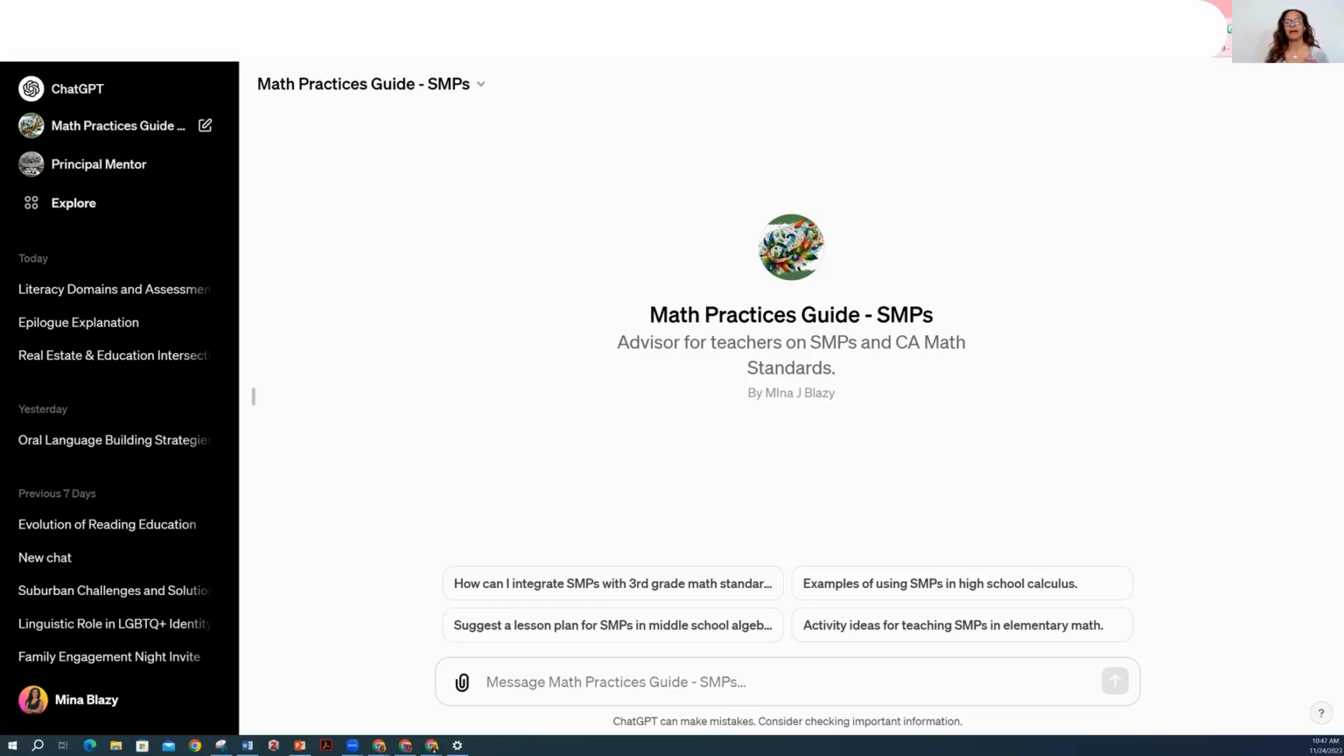Now, I'm in my own ChatGPT using the OpenAI platform. What I want to show you is that if you don't have 4.0, meaning you don't pay the $20 a month, you won't be able to create this. But even if you don't, you can use my ChatGPT.